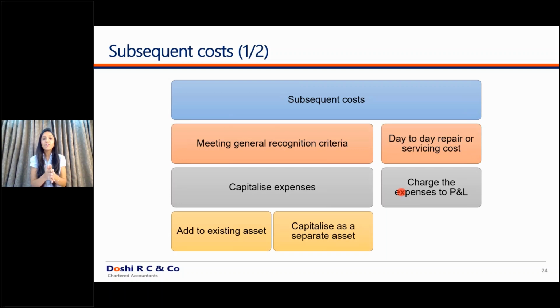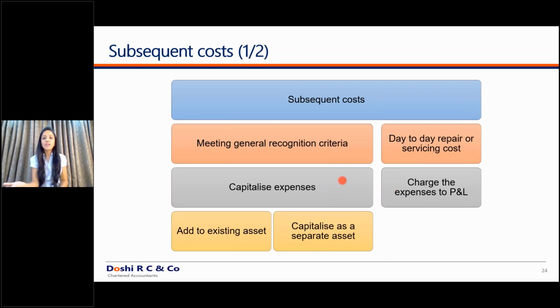For example, I have a plant and machinery and the main part of my machinery, that is a main tool to my machinery, has been capitalized as a separate component. In that case, for example, if my total cost of my machinery is 10 crores and I have capitalized a cost of 3 crores, which is an important part of the machinery, as a separate component. So this 3 crores is my separate part capitalized.